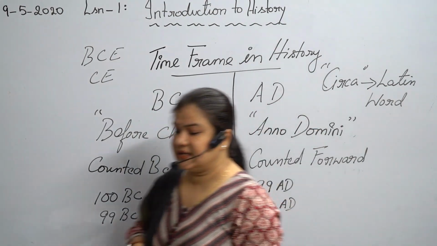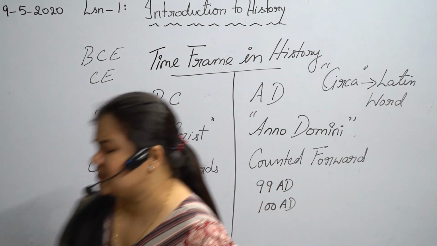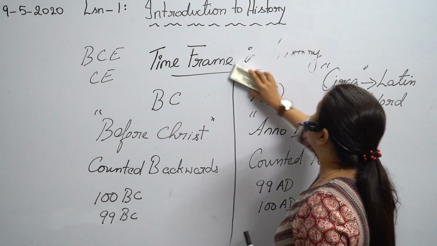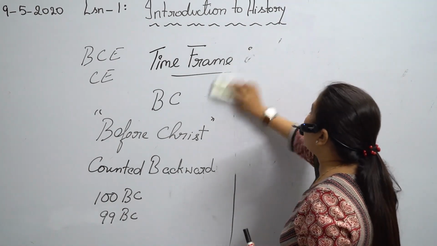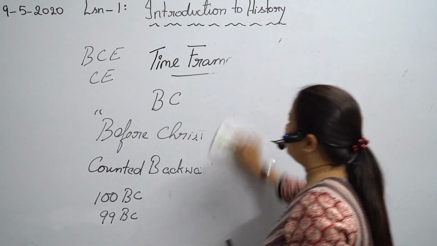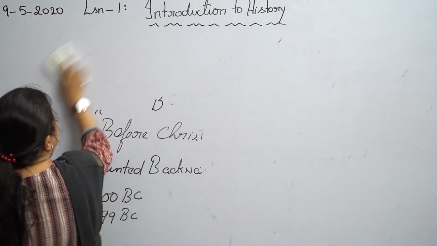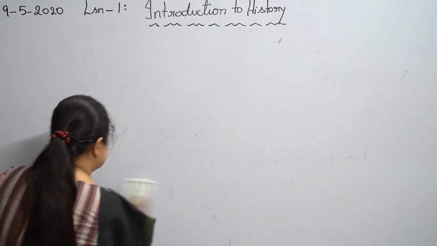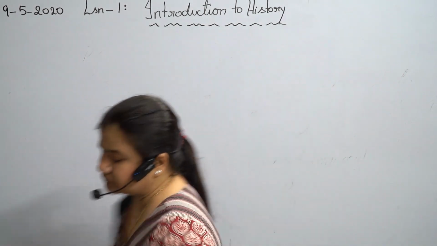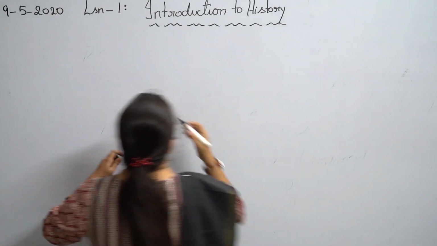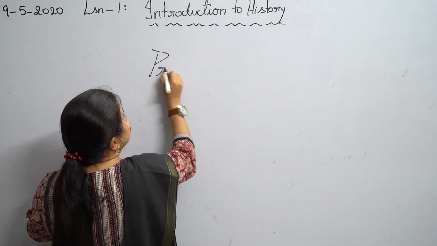Now, let us see history. History can be divided into two parts: prehistory and history. What is prehistory and what is history?